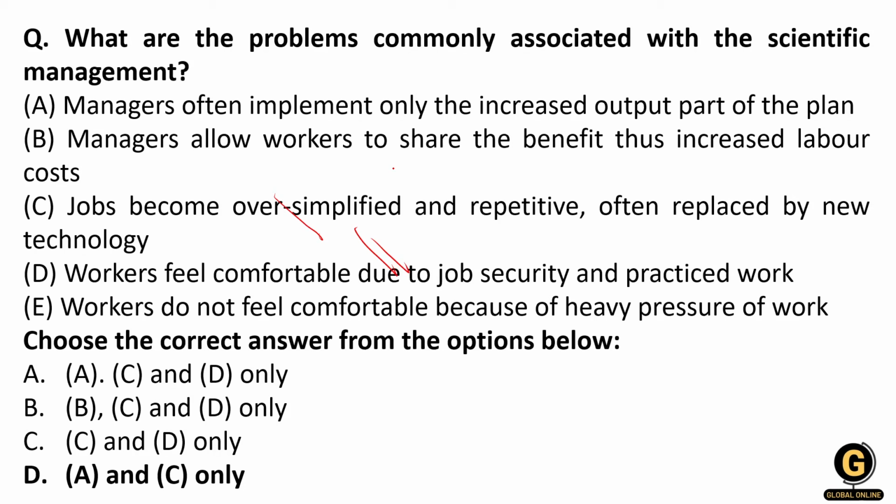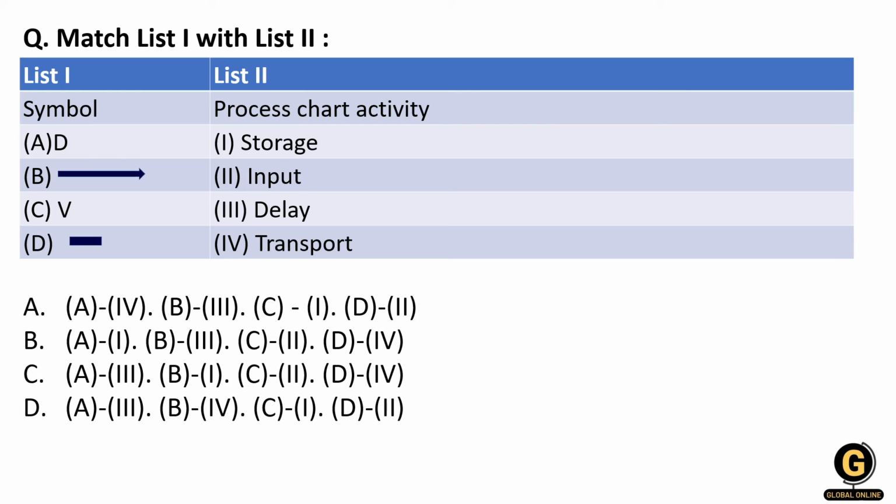B and D, E, these are inappropriate options, so this will not be considered. Only A and C will be considered. Okay, only A and C will be considered according to scientific management. These are the common problems associated with F.W. Taylor's scientific management theory. Let's move to the next question.